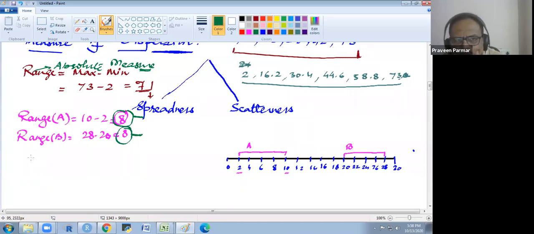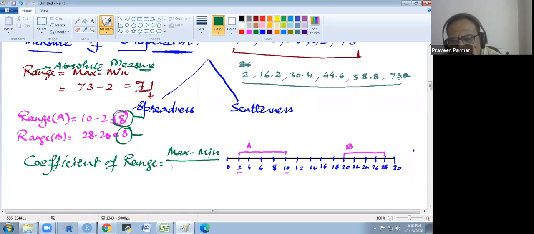Whatever coefficients we use are called relative measures. The coefficient of range is a relative measure. The formula of the coefficient of range is maximum minus minimum over maximum plus minimum.